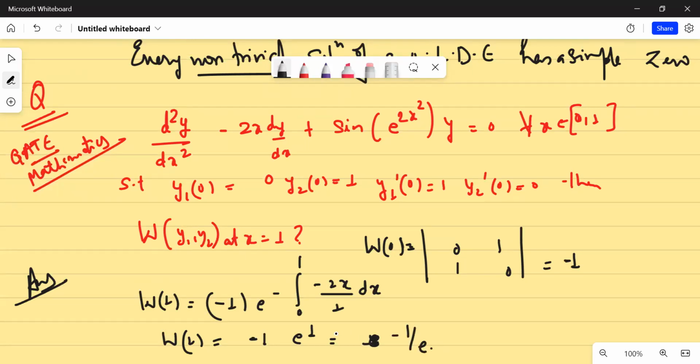Sorry, the option is not there. Sorry, e to the power 1 is minus e. Is that clear? Or is that not clear? Yeah. Is that clear? Yes.